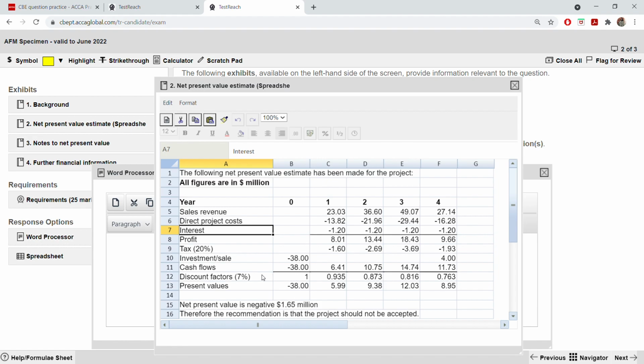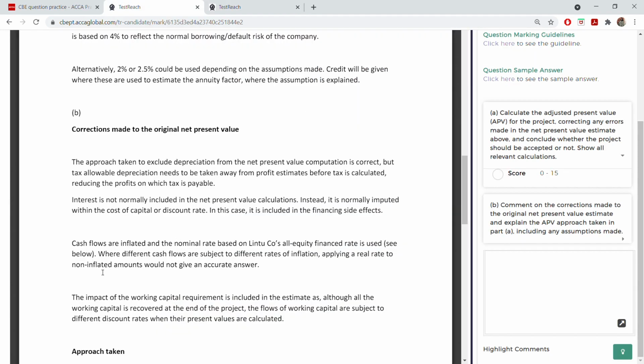These are correct, investment and all. Discount factor 7% is wrong. They have taken the real cost factor. That means they didn't inflate, but you have inflated. So that means you have to take a different cost of capital. Okay, so second thing is this one. They are talking about the rate. For them it is the third, but for you it could be the second point.